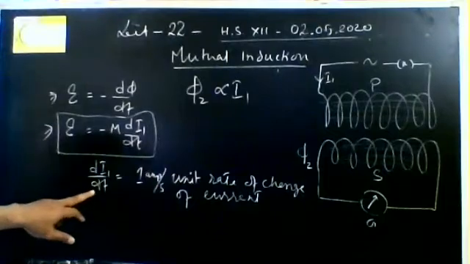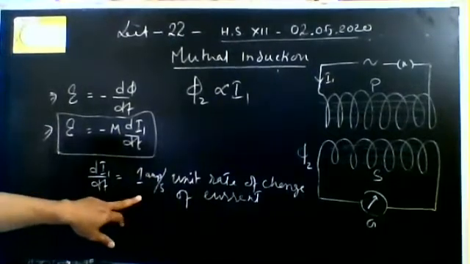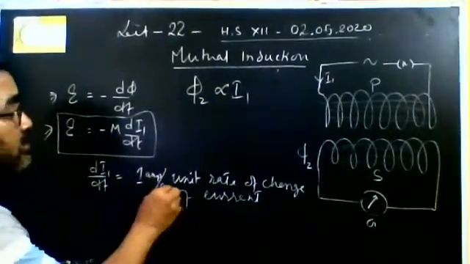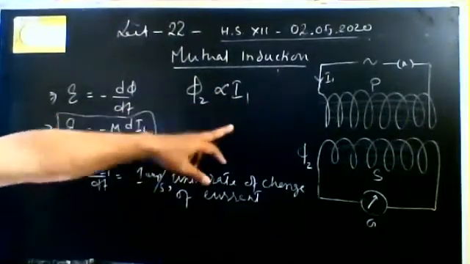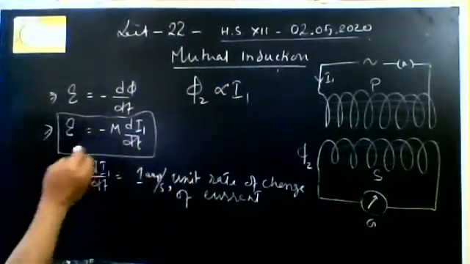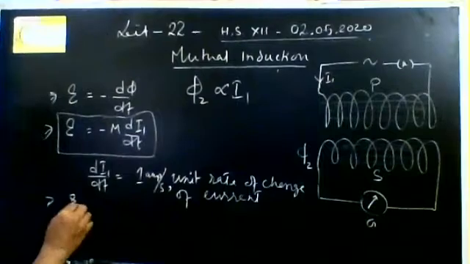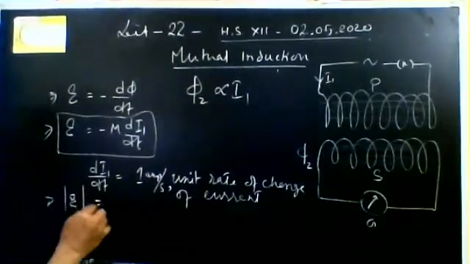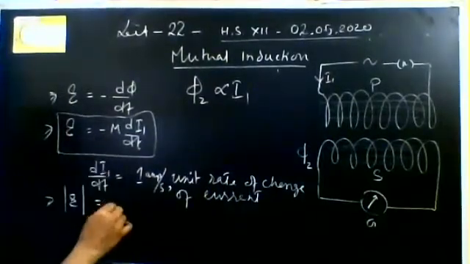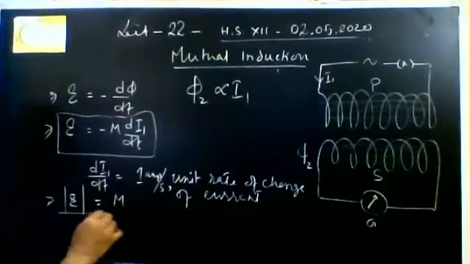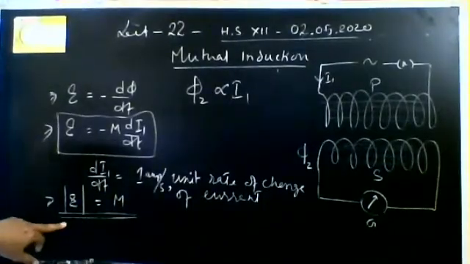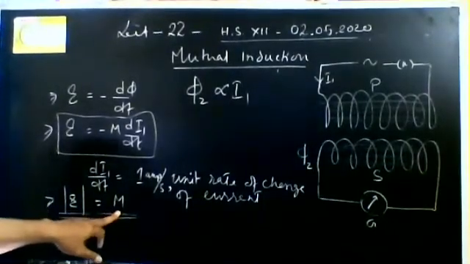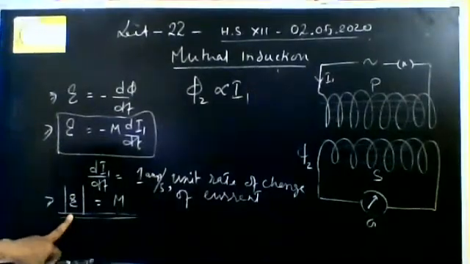So if current changes at unit rate in the first coil, then what will happen? The EMF, the magnitude of EMF by removing the negative sign, will be equal to M. That is, from this also we can say that the mutual inductance M is equal to the EMF.